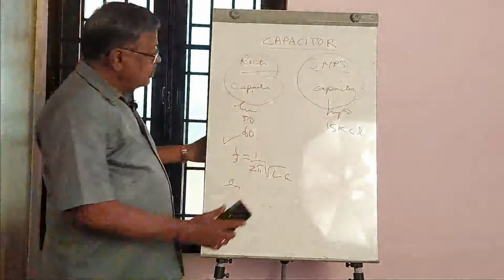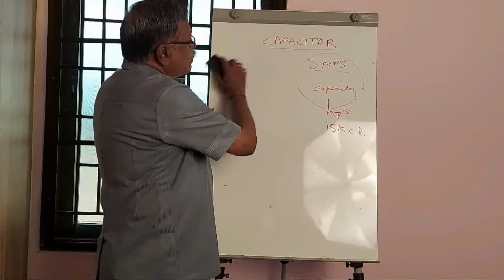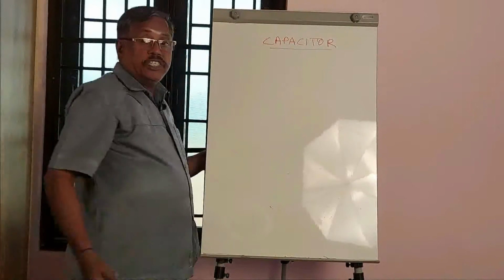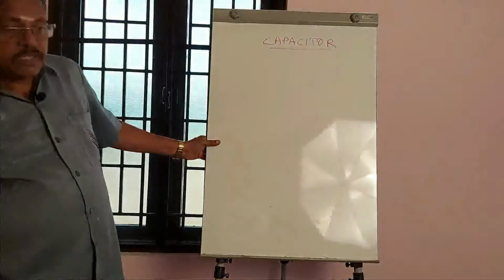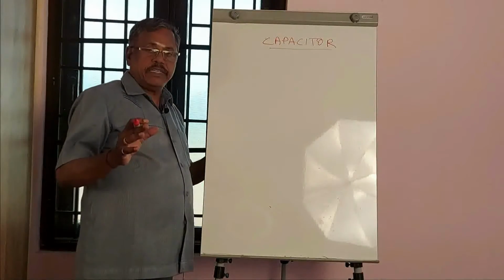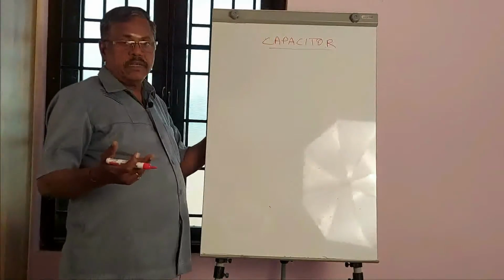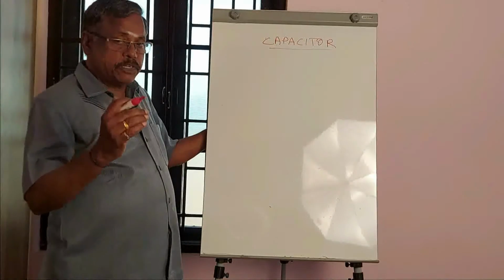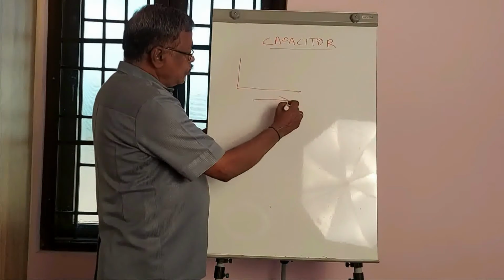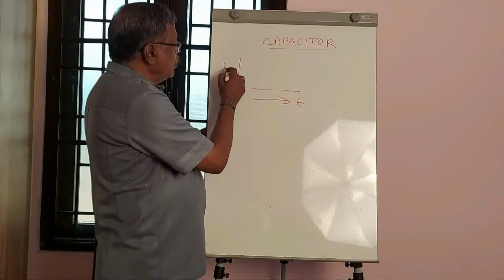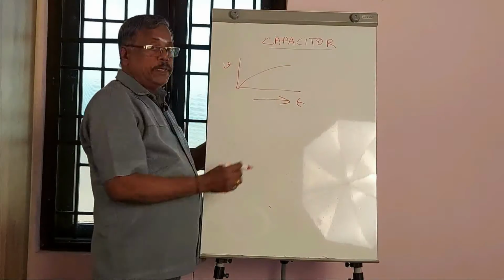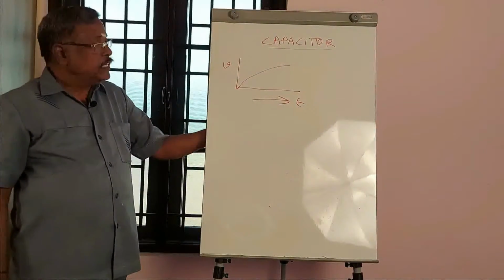And there is one more thing. Capacitors not only filter high frequencies, but they also offer some resistance to changes of voltage. Capacitance works under a different rule. When you apply a voltage, the voltage will not rise suddenly. Instead, it will draw more current, and afterwards the voltage will slowly rise exponentially with respect to the application of the voltage. This is the voltage application time, and this is the voltage available after application of the voltage to the capacitor. So this will be increasing as per an exponential law.